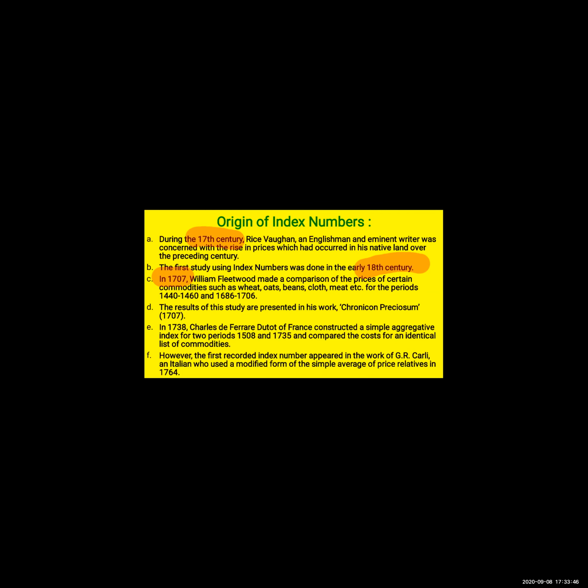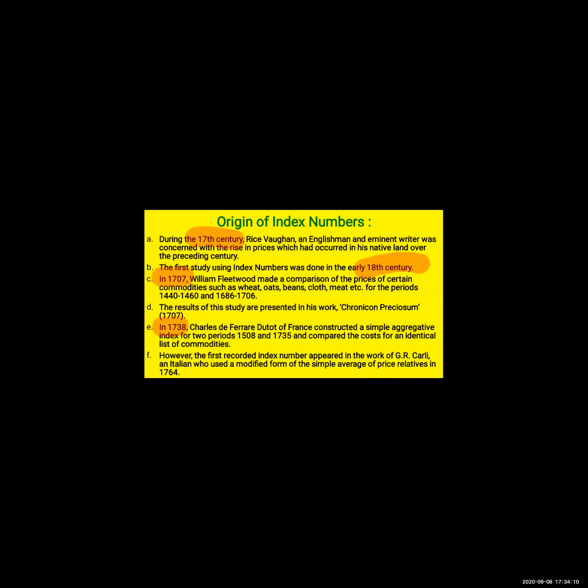Next, the result of this study are presented in his work Chronicon Preciosum. In the year 1707 it was published. So when he had studied the differences between two periods, whatever his answer was there, it was published in 1707.